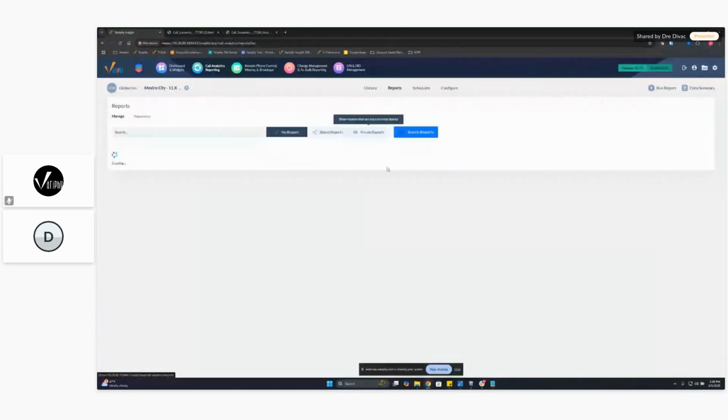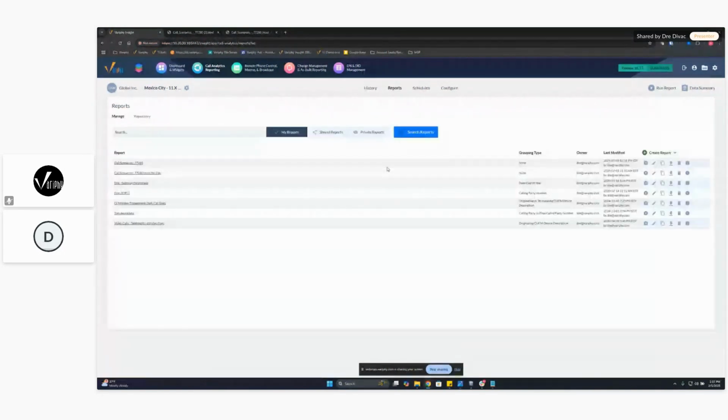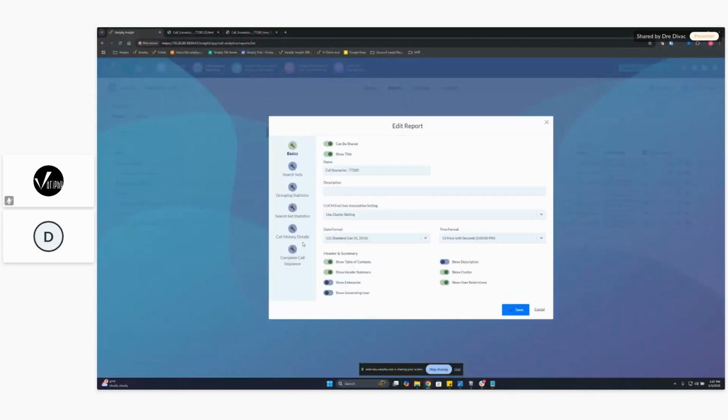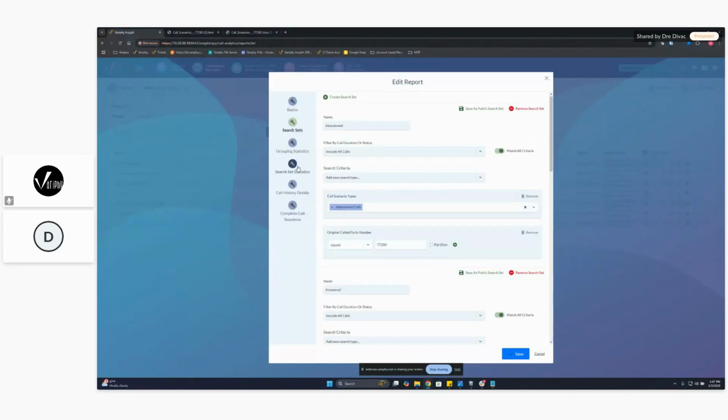But let's show this inside a report. Let's say we wanted to look at a hunt group. So I have a hunt group here, 77280. What I'm going to do here is separate these to show the true calls that are coming into this hunt group. So where did my mouse go? There it is. All right.